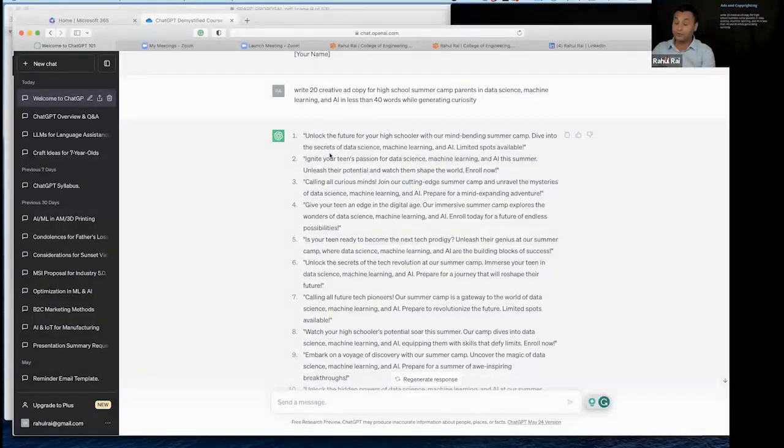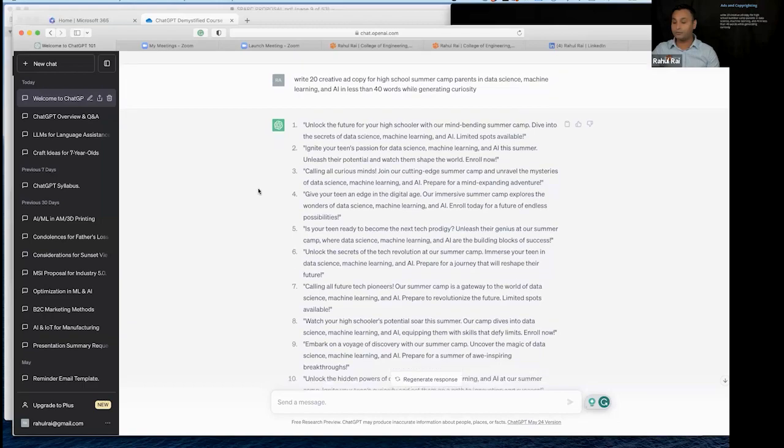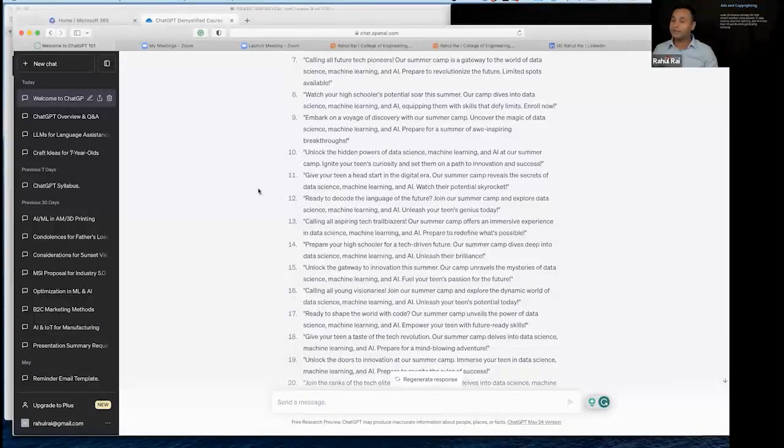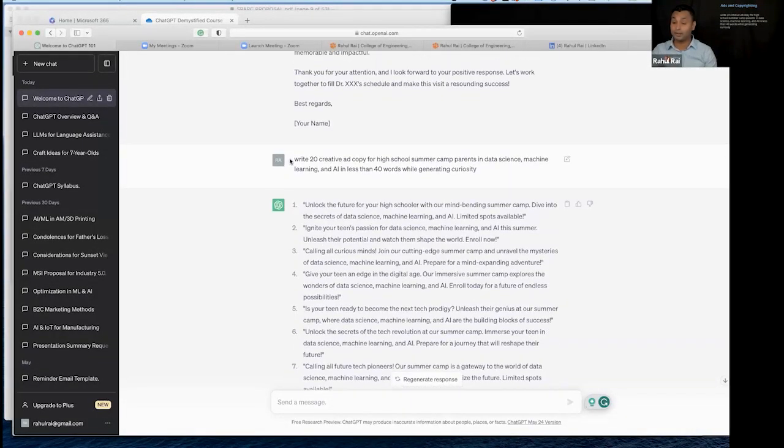So for example, I will read the first one. Here it says: unlock the future for your high schooler with our mind-bending summer camp. Dive into the secrets of data science, machine learning, and AI. Limited spots available. Okay. So it's essentially generating content for you, and you can go through this set of outputs. These are 20 things that you can post over 20 days, and that will help in probably bringing more customers to your summer camp or martial art or data science or whatever camp you might have.